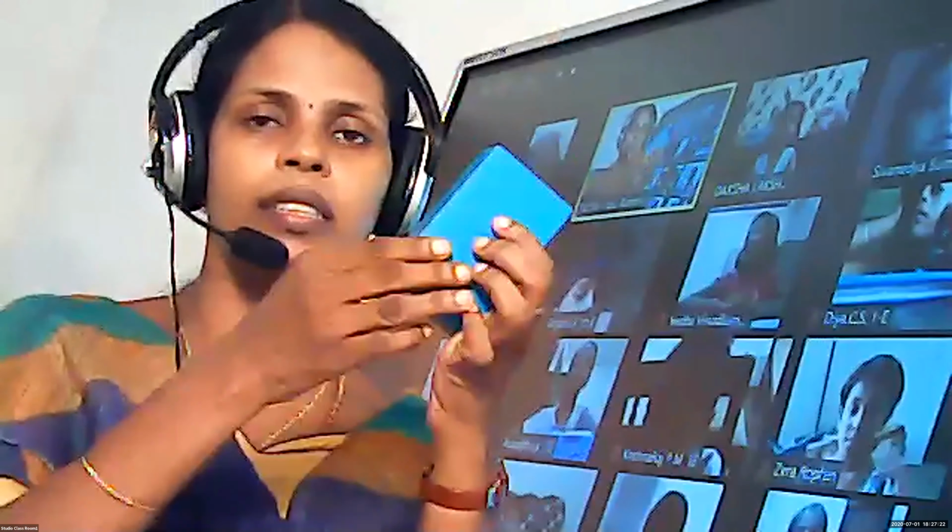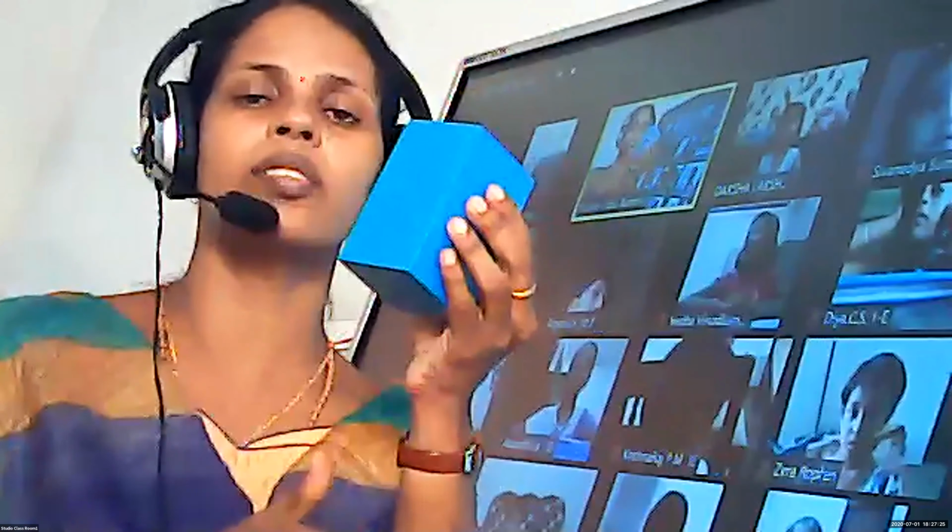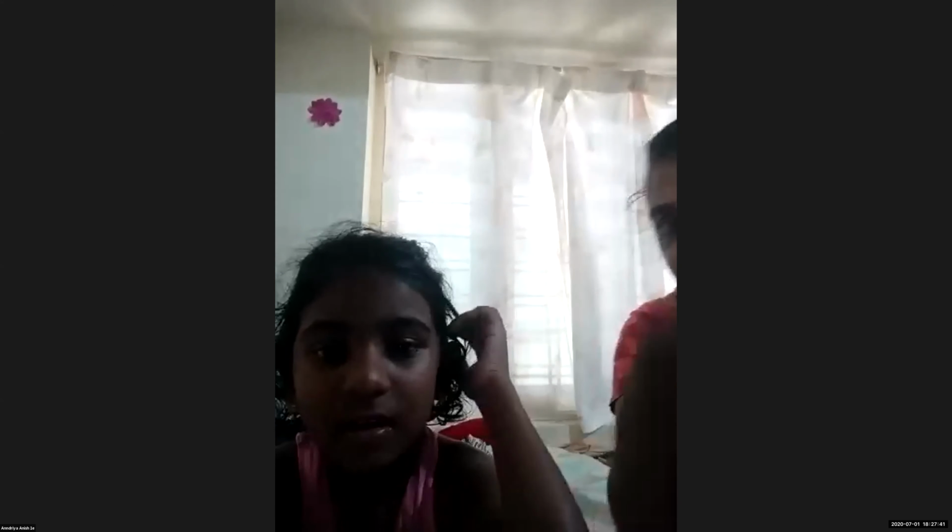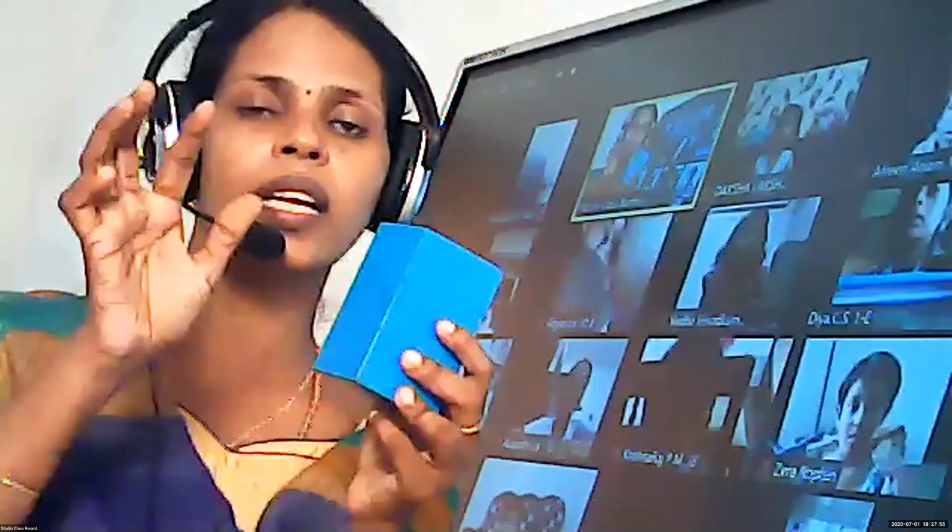See the faces. These are the side faces. This is a side face, this is a side face, this also a side face. So, all these side faces look like which shape? Rectangle. For a cube, all the faces look like squares, and for a cuboid, all the side faces look like rectangles. Sometimes the top and the bottom also look like a rectangle or square. But the side faces look like rectangles.